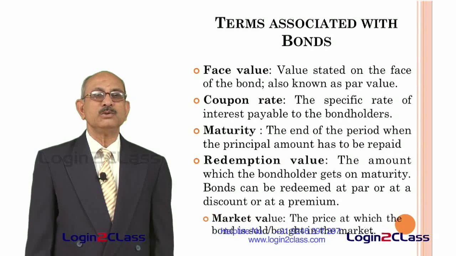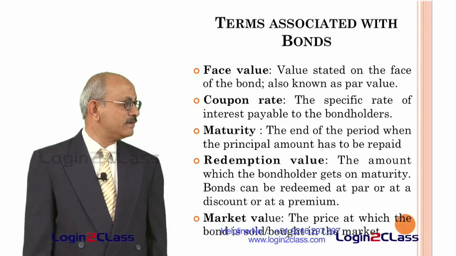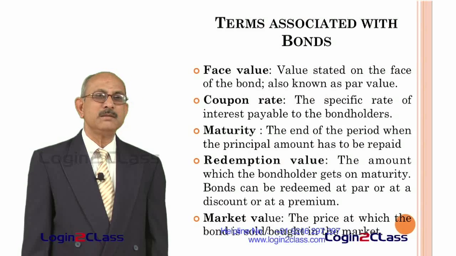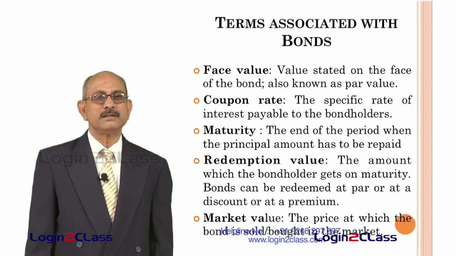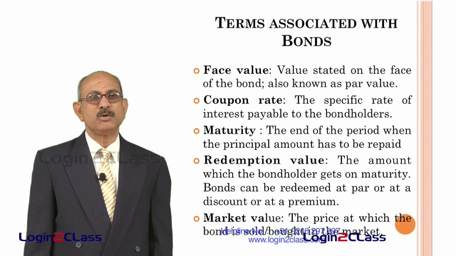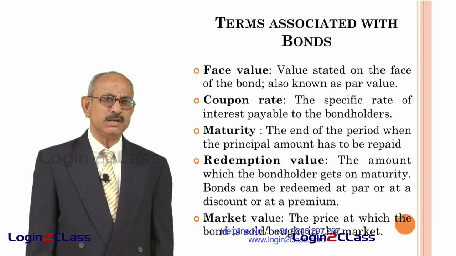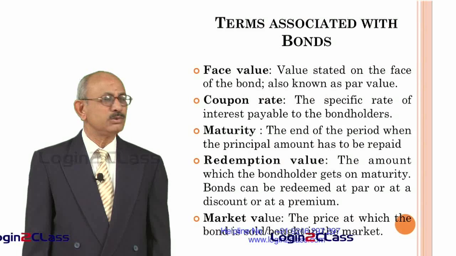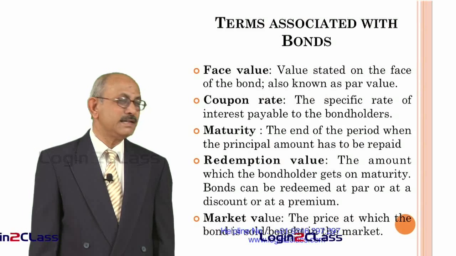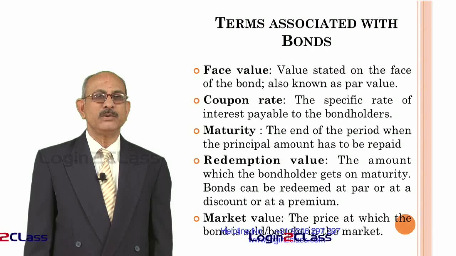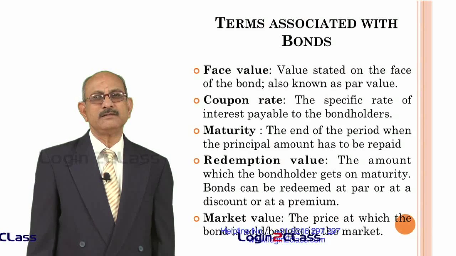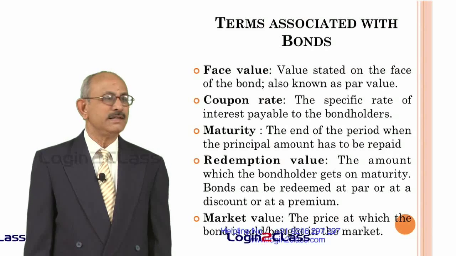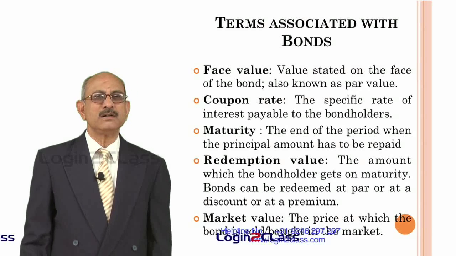Then the market value of the bond is the value at which the bond is bought and sold in the market. This is the market price. Normally, most of the bonds issued are also sold and bought in the secondary market through the stock exchanges. In such cases, the prices vary periodically, and the price at which they are sold on a particular day is known as the market value of the bond on that particular day.